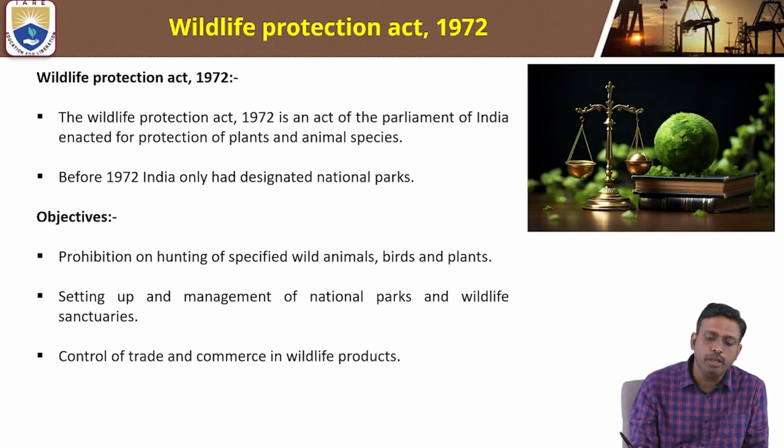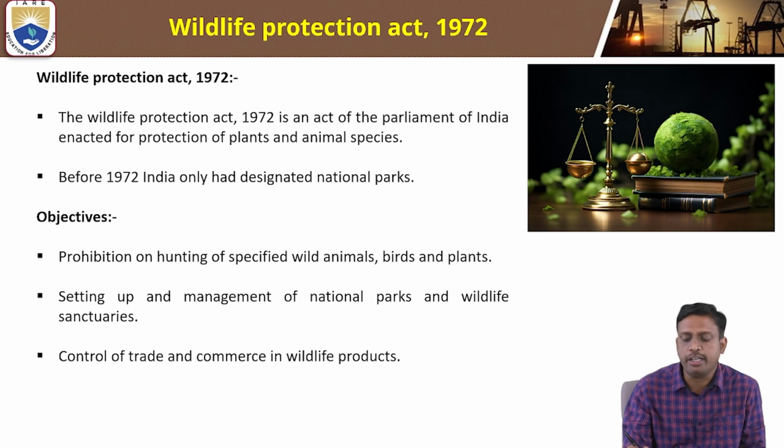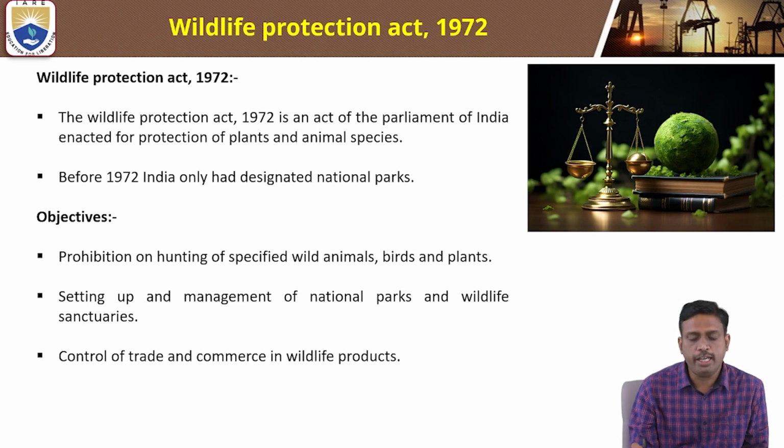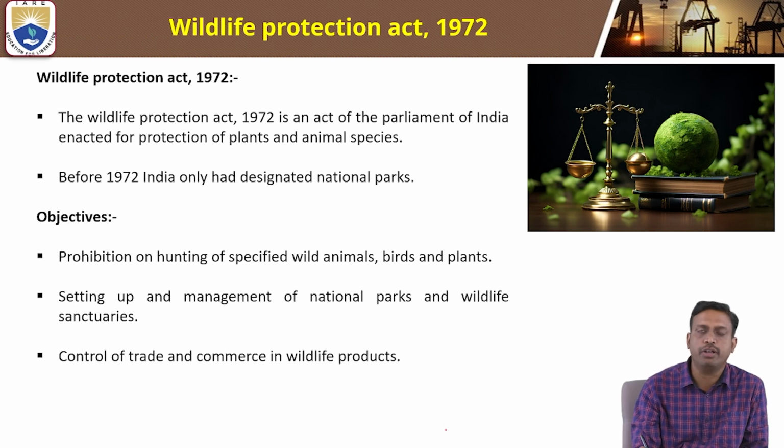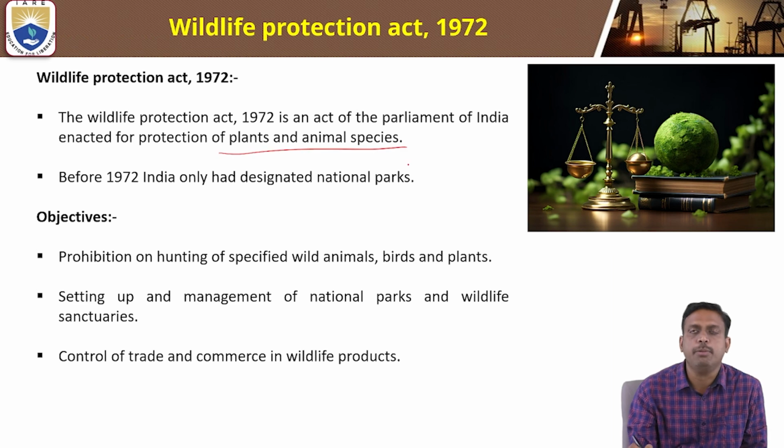Now coming to the Wildlife Protection Act 1972. What actually is this? What are the objectives of this act? The Wildlife Protection Act 1972 is an act of the Parliament of India, enacted for the protection of plants and animal species.